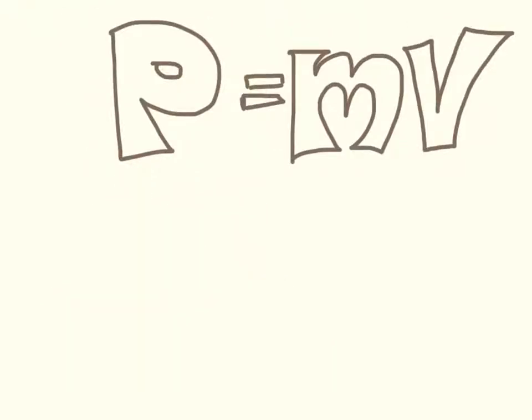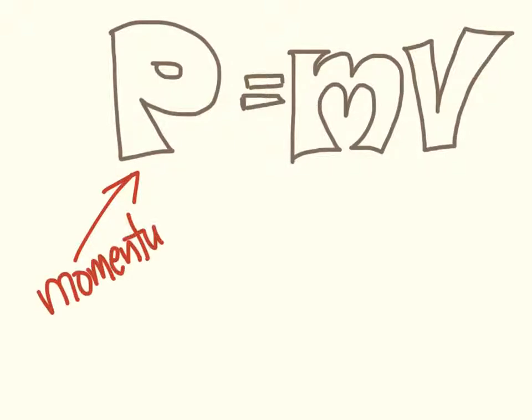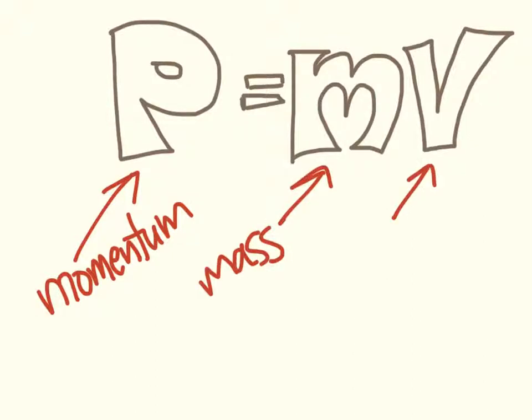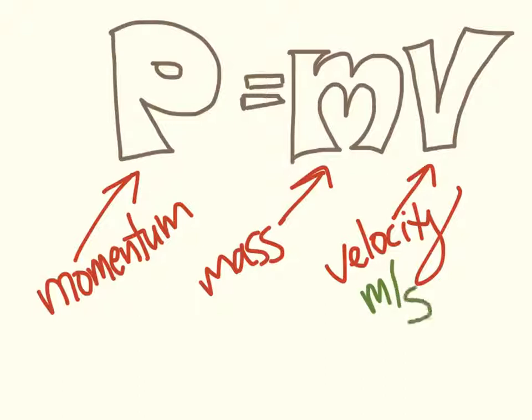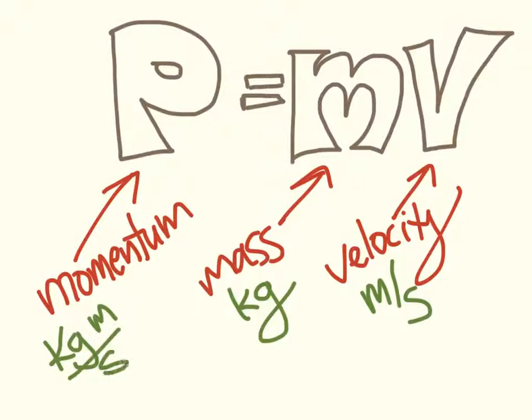So here's our formula. P is the variable for momentum. M is mass. And V is velocity. So the more massive something is, the more momentum it will have. And the faster it is going, the greater its velocity, the greater the momentum it will have. So let's take a look at units. Velocity is in meters per second. Mass is in kilograms. So momentum is measured in kilogram meters per second.